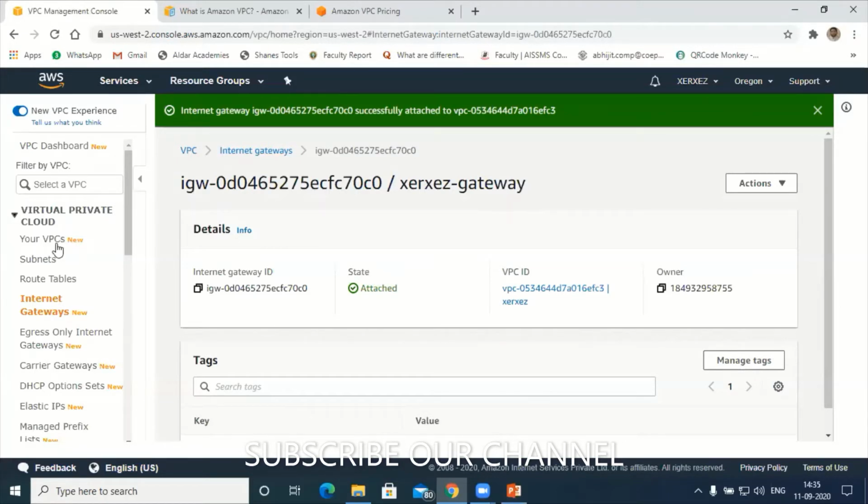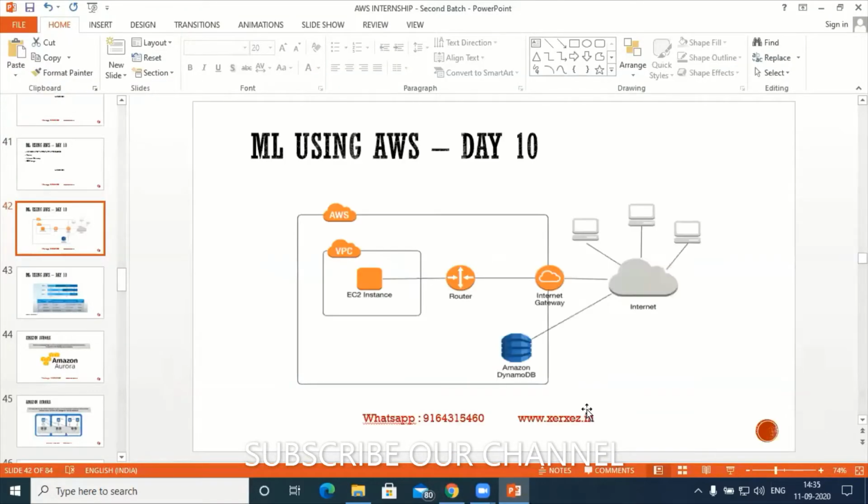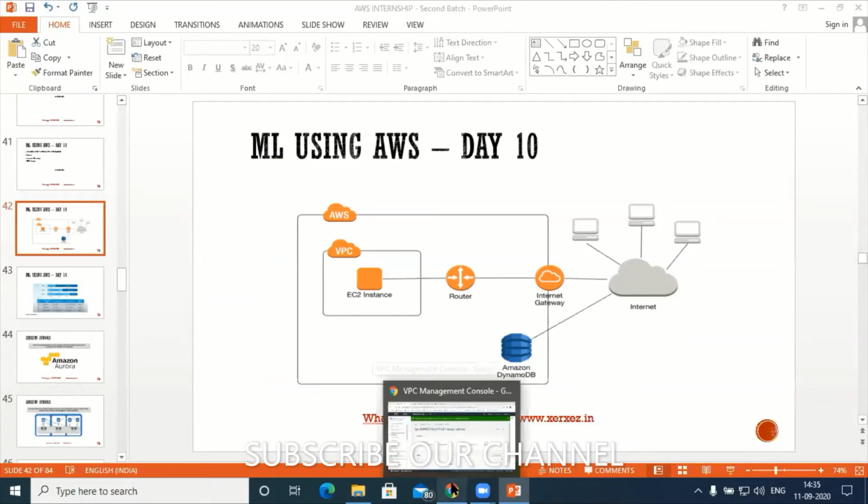Now let's go to my VPC. Have a look again at my architecture. My architecture is almost completed now. The gateway is connected with the internet, the instances are connected, and through the router I'm passing the packets over here. Again, let's go to the router. There are certain configurations even inside the router, so let's configure that so that I can send the packets to my VPC.